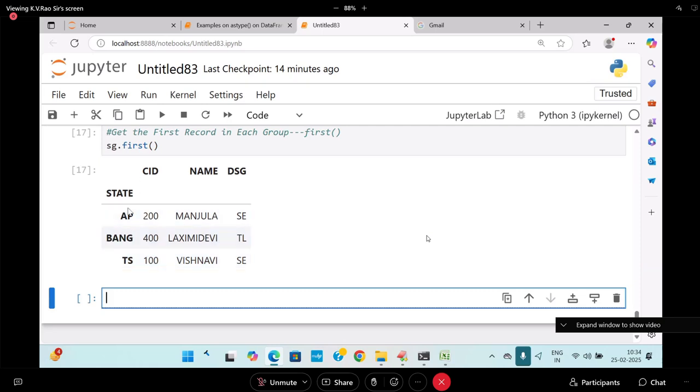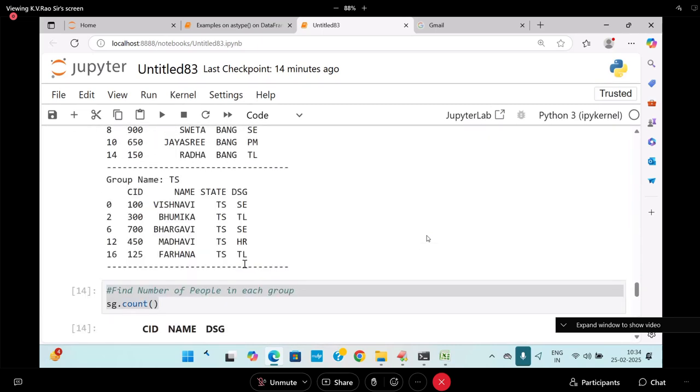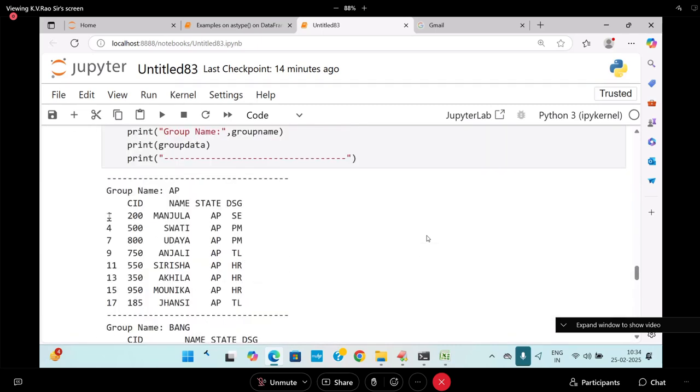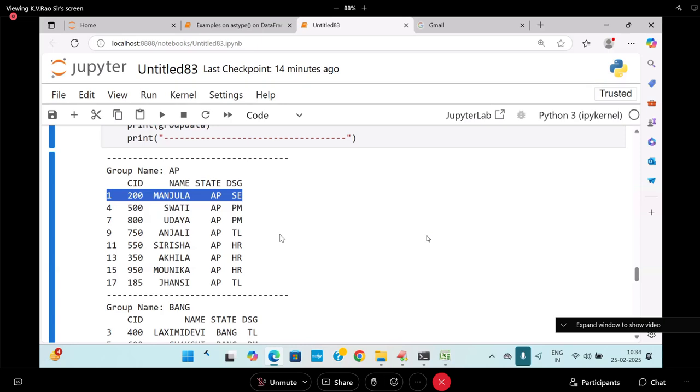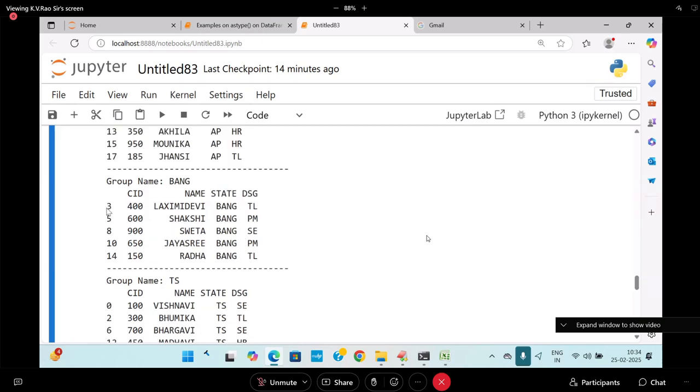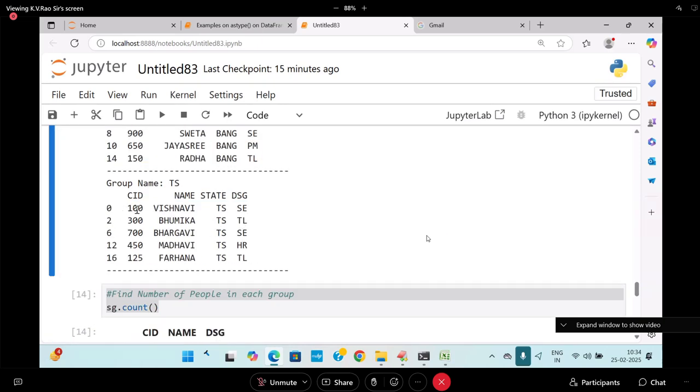In AP, 200, Manjula, designation. In Bangalore, 400, Lakshmi Devi, TL. In TS, 100, Vaishnavi, SC. Verify it. Go to the groups here. In AP group, Manjula. In Bangalore group, Lakshmi Devi. In TS group, Vaishnavi. Are you getting this?